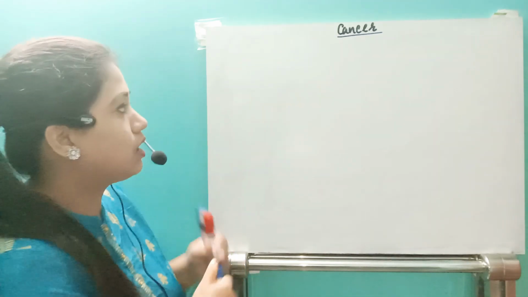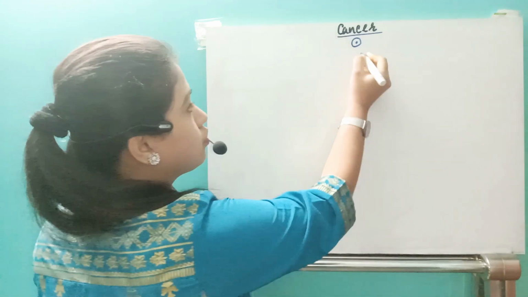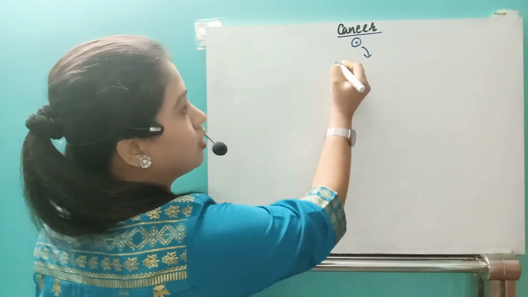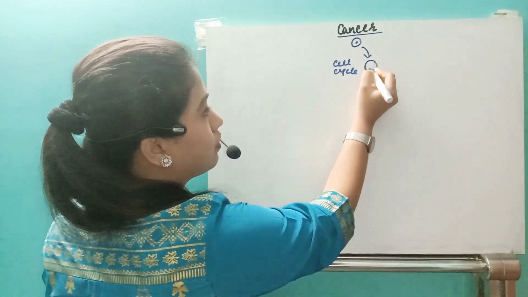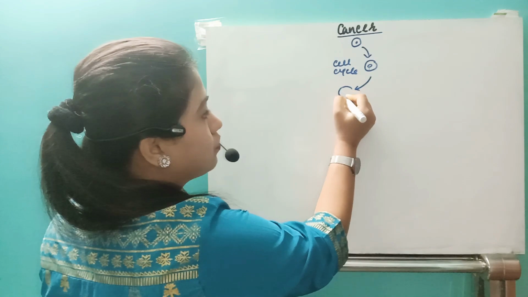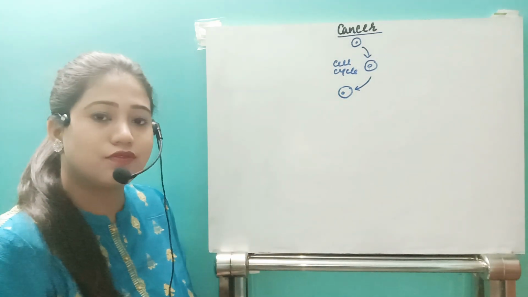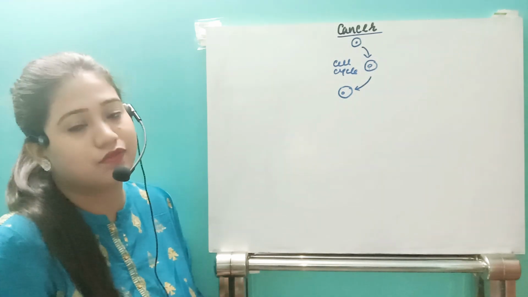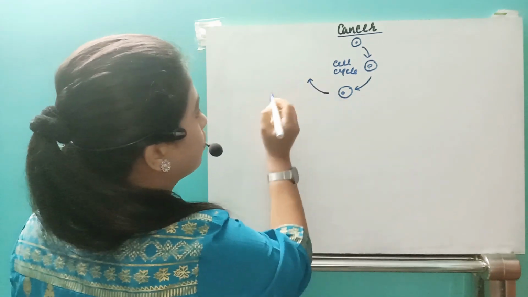Normally what happens in our body, we have the cells, right? Those cells will undergo the cell cycle. Whenever it undergoes the cell cycle, it will first undergo the growth phase, synthesis phase, then another growth, and after that the last phase, that is cytokinesis.